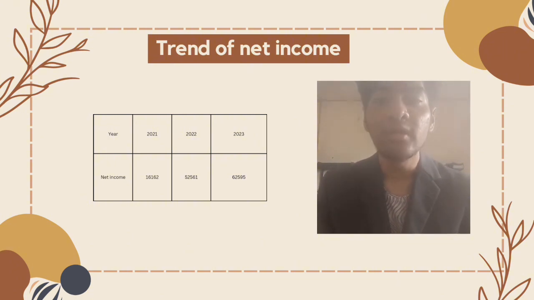RM36,399. Net income for Bonia increased by RM10,034 from 2022 to 2023. We look at table 1 again. Take the net income at year 2023 and minus it with the net income at year 2022. Then we will get the amount RM10,034.